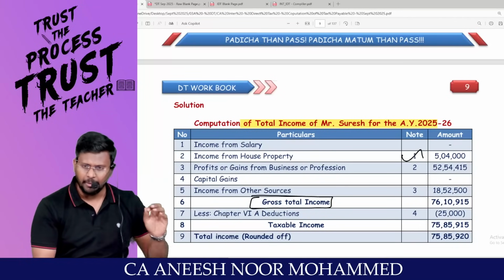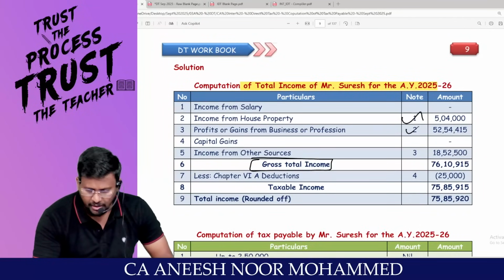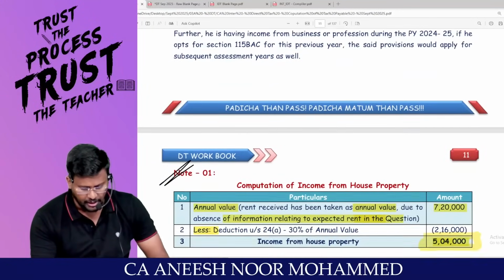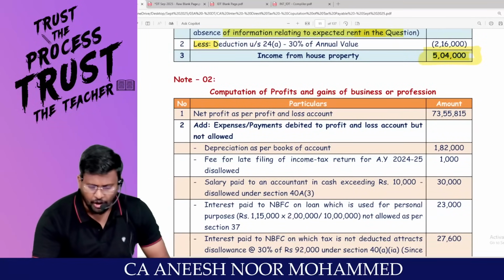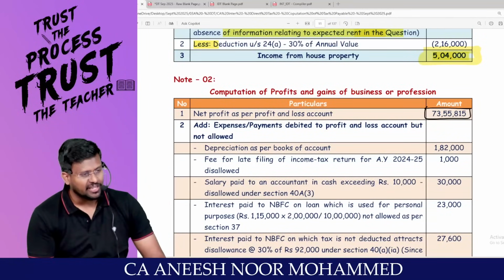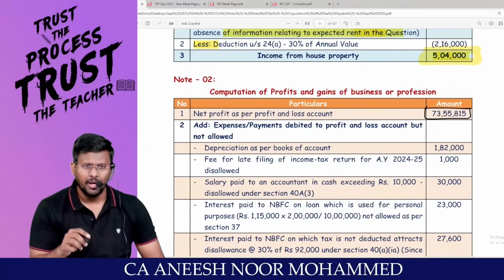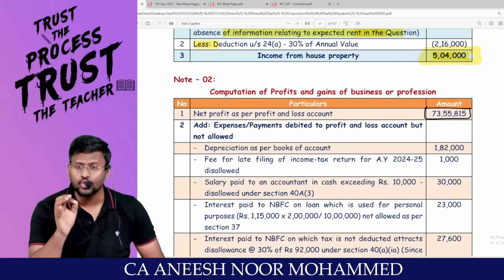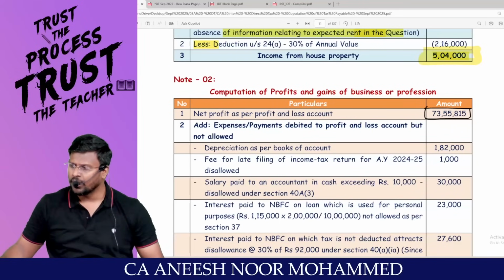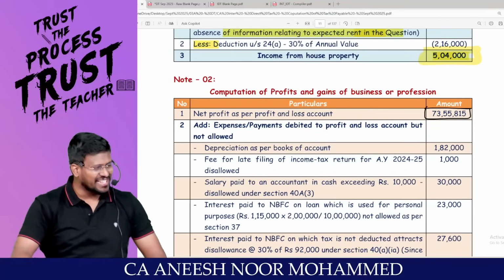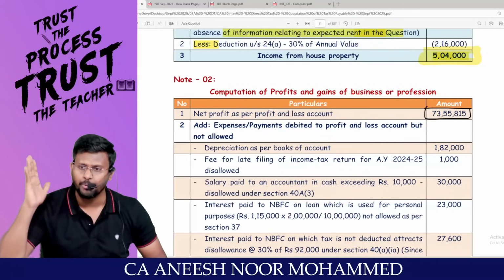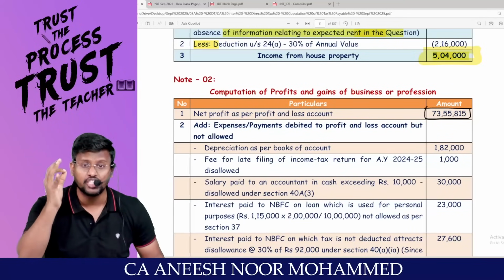It's our direct tax, pakka. Coming to PGBP, the hero. Profits and gains of business or profession. Sir, can we start doing the PGBP working? Already net profit as per P&L account has been given in the question. Look at the net profit: 73,55,815. But this net profit contains so many impurities. Because unnecessary items have been debited to the P&L account, they should be added back. Unnecessary income has been credited to the P&L account, it should be reduced. I have to remove the impurities and find out the taxable PGBP.